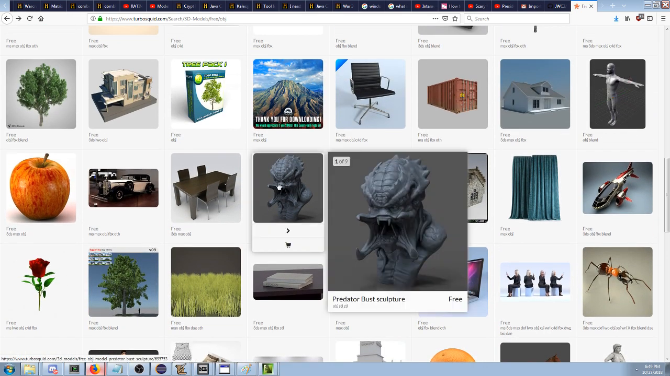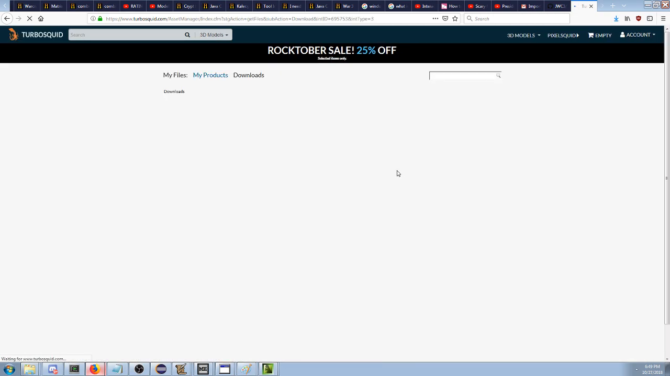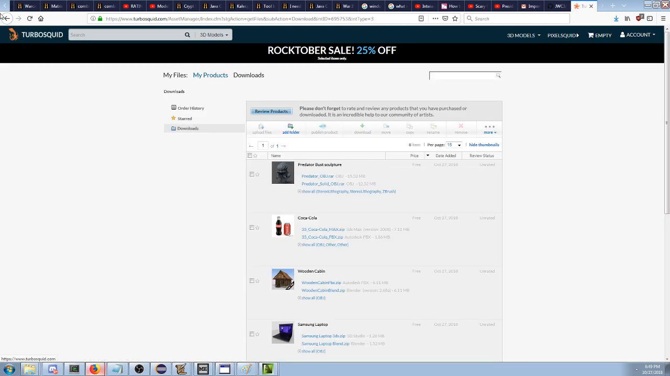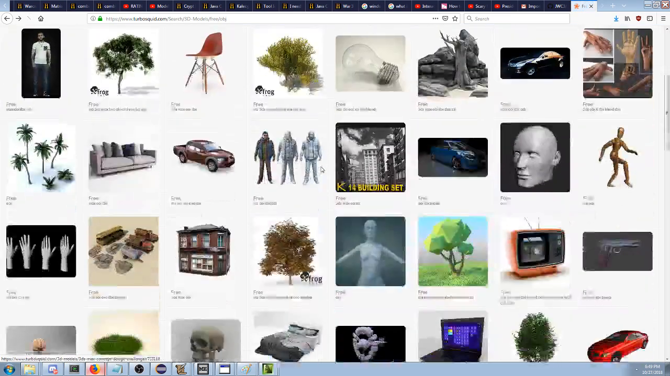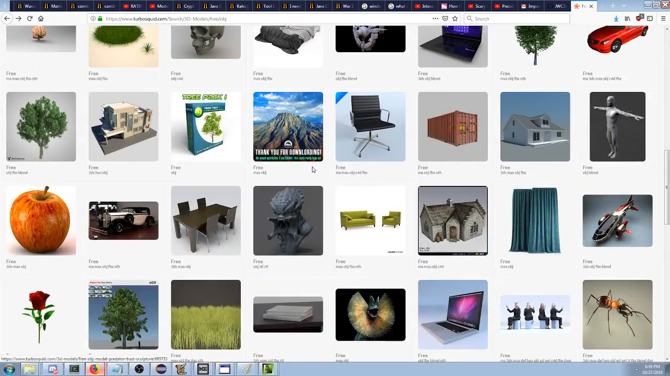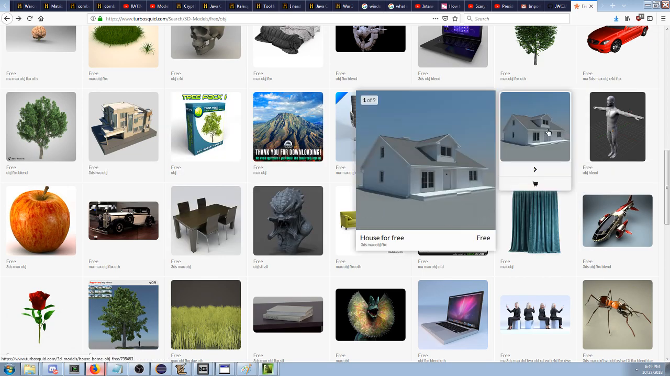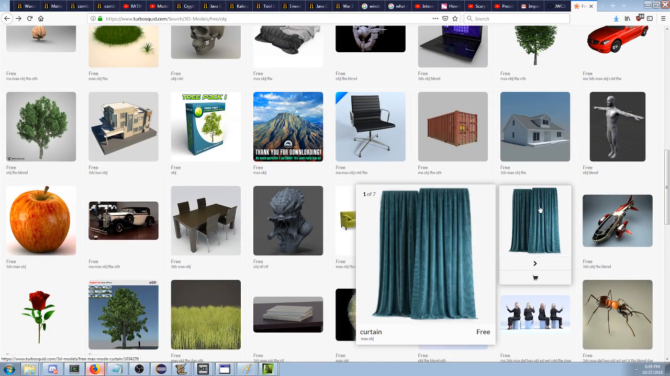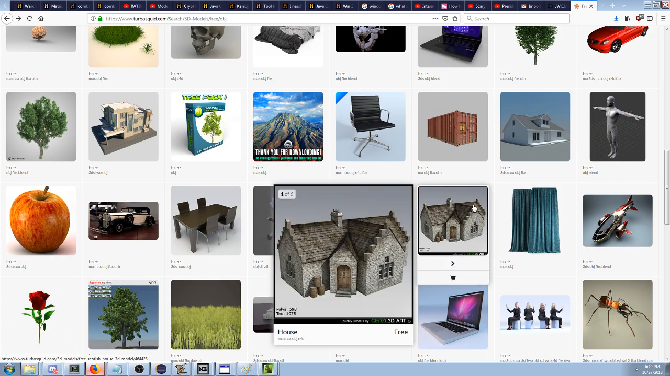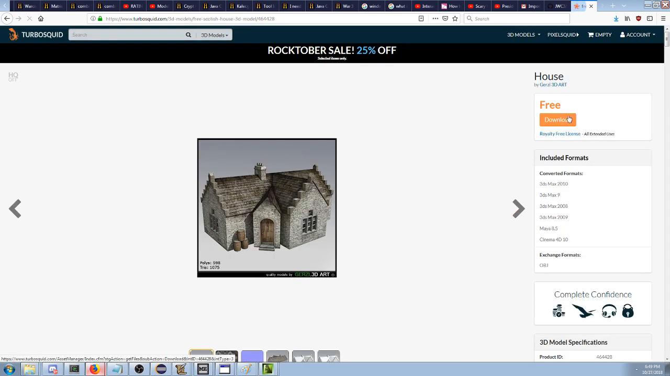Sure, sure. Let's get the Zerg bust. If I'm gonna take the time to look at it, let's get the Zerg bust. All right. What else? A tree pack, a building, another building, house for free. This looks like Warcraft right here. This looks like Warcraft. Okay.